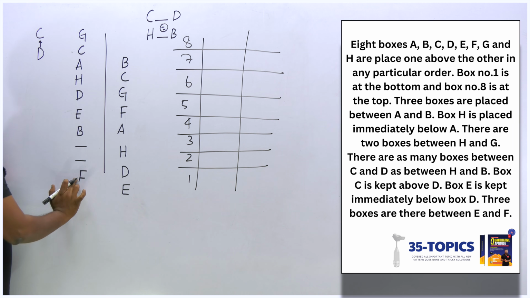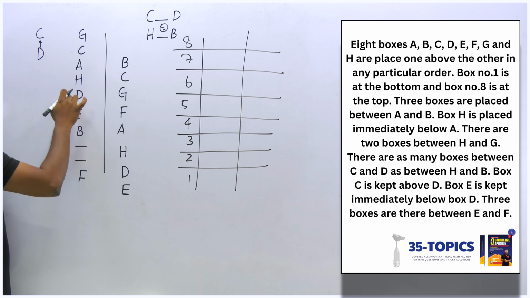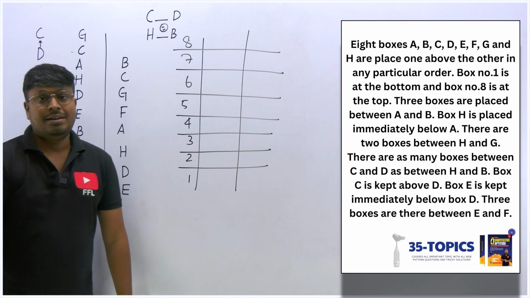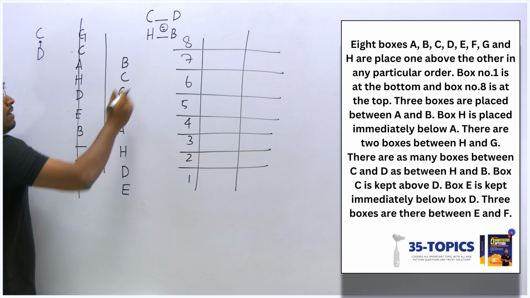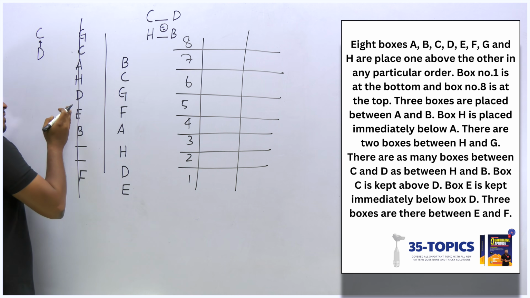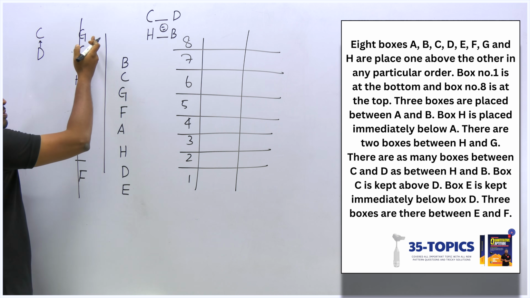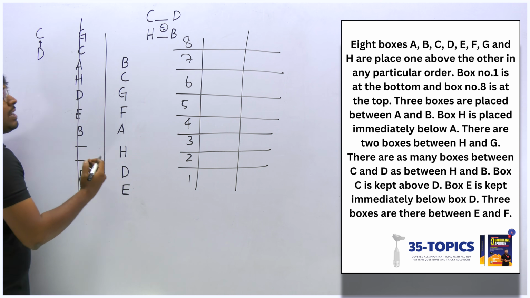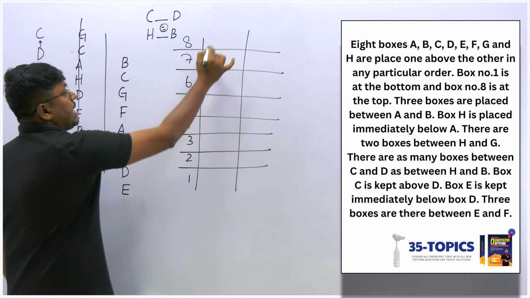In case I fix F here, just count how many boxes there are in total. 1, 2, 3, 4, 5, 6, 7, 8, 9, 10. It's wrong actually. So this possible diagram is completely wrong. Why? Because we have only a total of 8 boxes, and if we fix E, we can't fix F at the top. There is no place there, only at the bottom I have to fix. If I fix at the bottom, then totally we are getting 10 boxes. So completely wrong. The second possible diagram is correct.